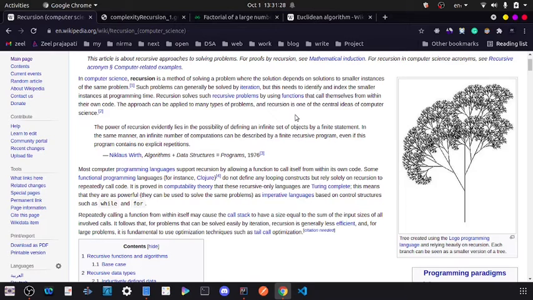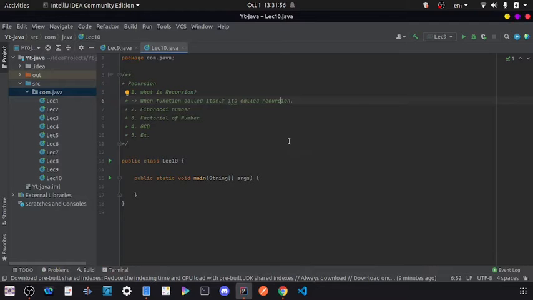So here you can see our main definition: functions that call themselves from within their own code are called recursion. Again I am repeating, a function that calls itself from within its own code is called recursion. So what is recursion? If a function is calling itself, then it's called recursion. Let's directly jump to the problem so you can understand more.